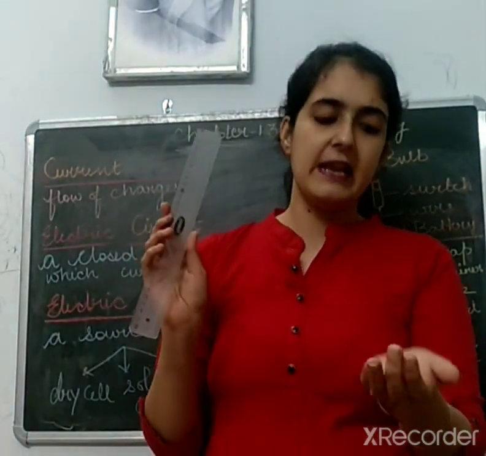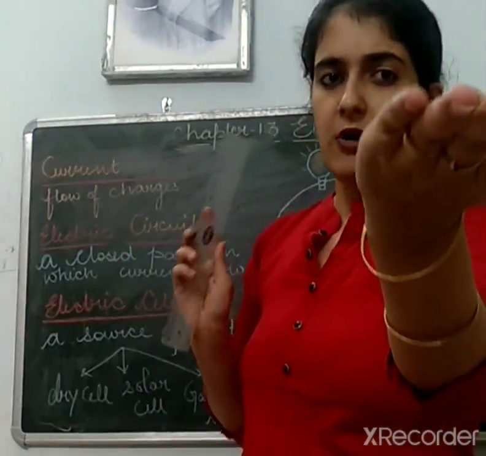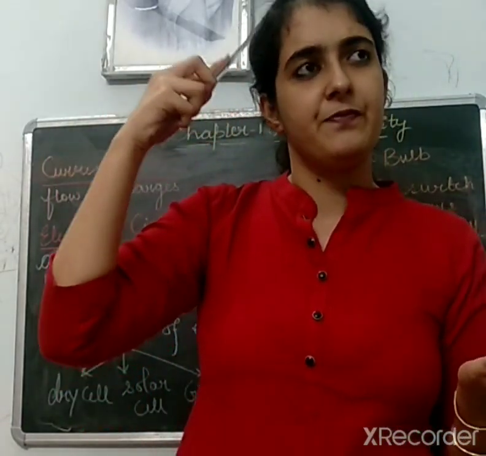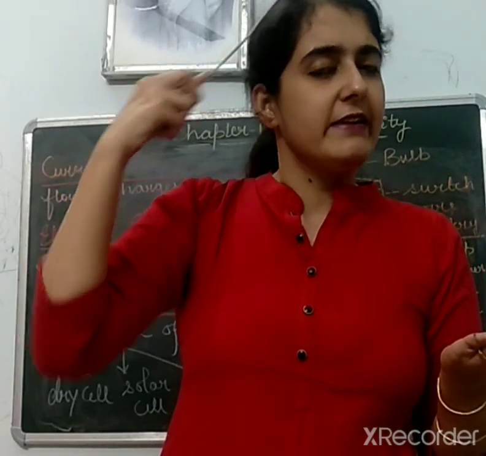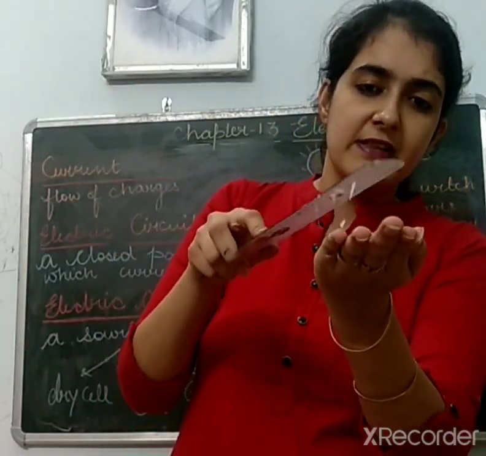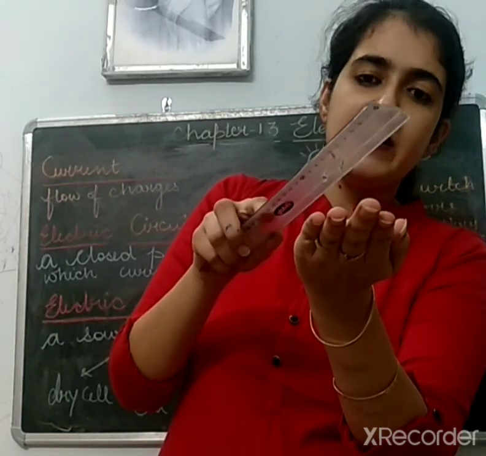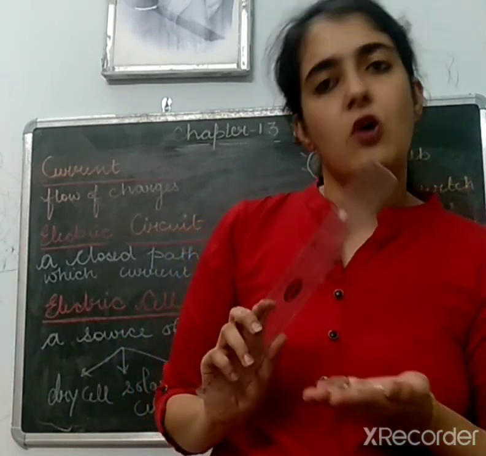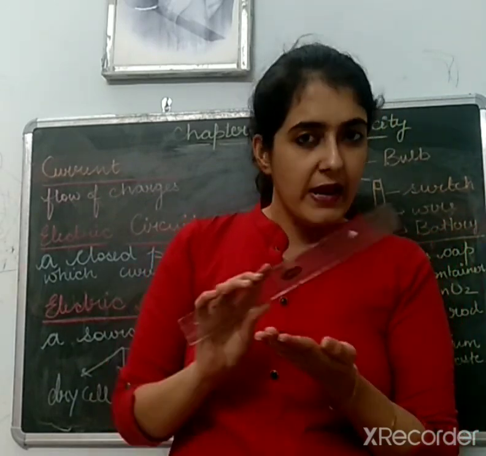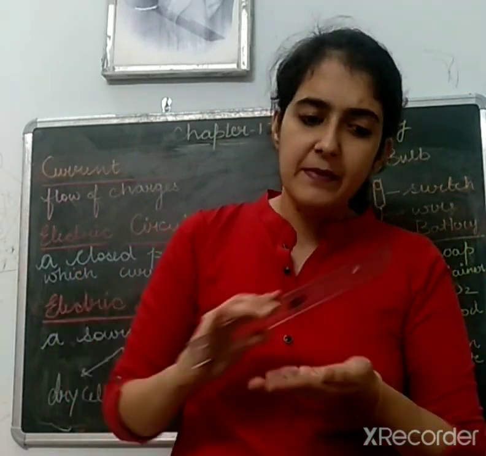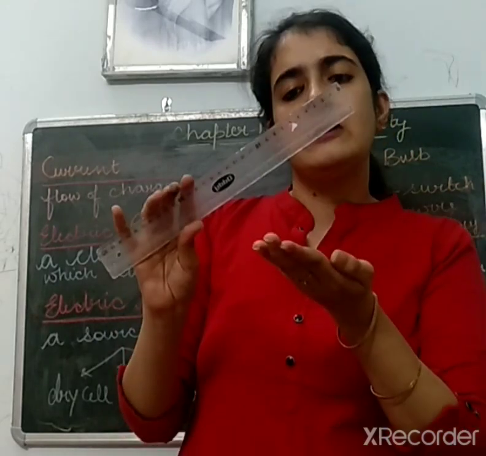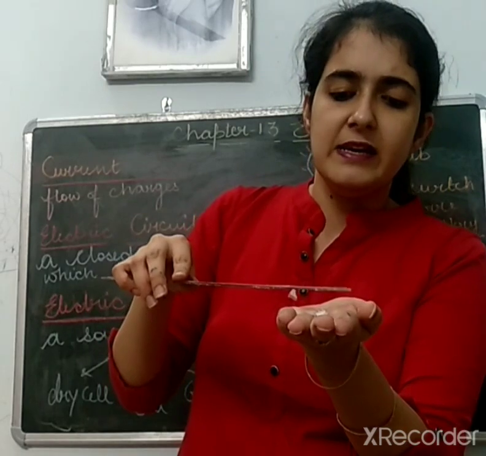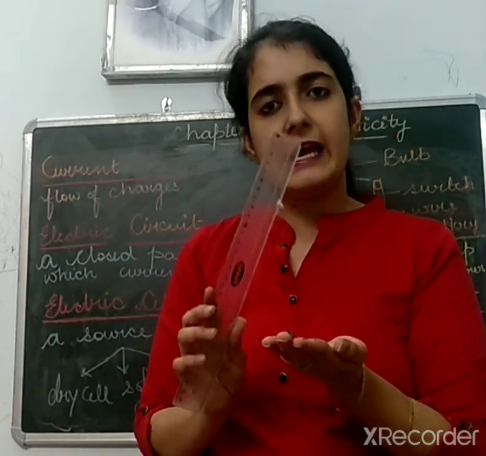I have one scale and some bits of paper in my hand, right? If I rub the scale on my head, the scale will get charged, and you can see the paper get attracted. This scale is also made up of atoms, and when it is rubbed, the atoms come into motion, so it gets charged, and that is why the bits of paper are attracted by the scale, right?